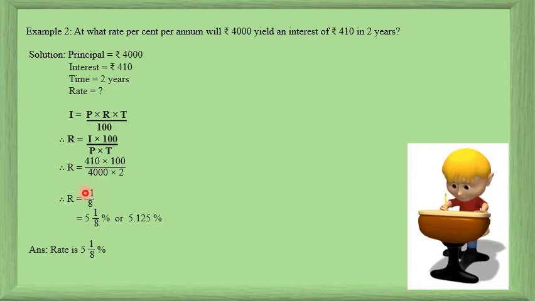Substitute the values, do the math, and here you get your rate as 41 upon 8. Never leave your answer as an improper fraction. Convert this into a mixed number and it gives you 5 1/8. Or if you want, you may convert it into a decimal and that gives you 5.125. So your final answer rate is 5 1/8%, or you may write down 5.125%.